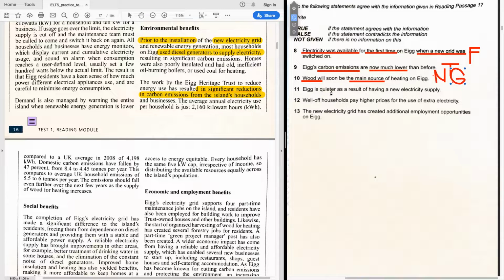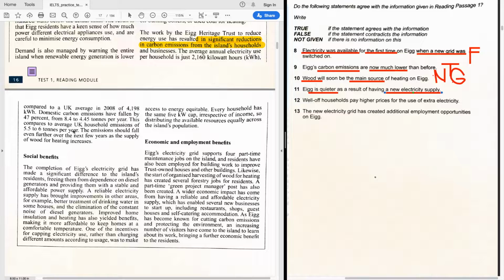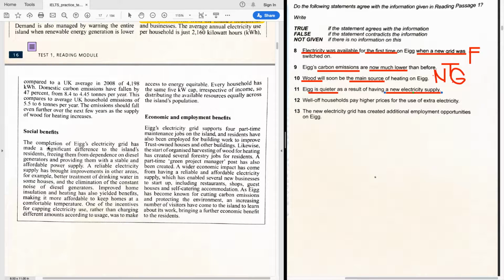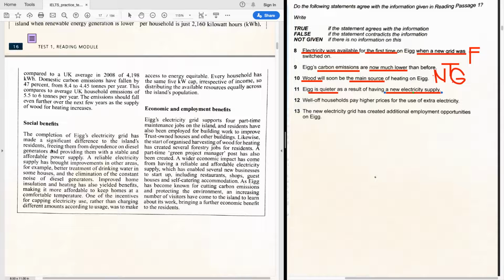So 11. Ig is quieter as a result of having a new electricity supply. Ig is quieter now as a result of having a new electricity supply. Okay, the new electricity supply is perhaps the new electricity grid that they're talking about. Quieter. The key information here is that it's quieter now. Let's see. I don't think there's anything about any sounds here, but social benefits. Okay, let's skim for anything related to sound or noise.